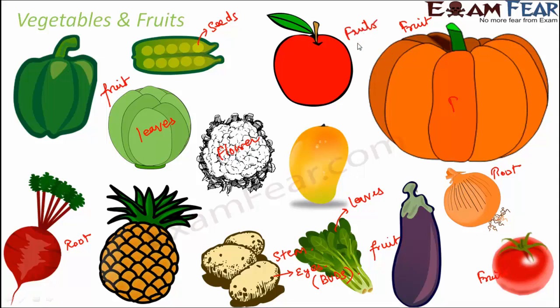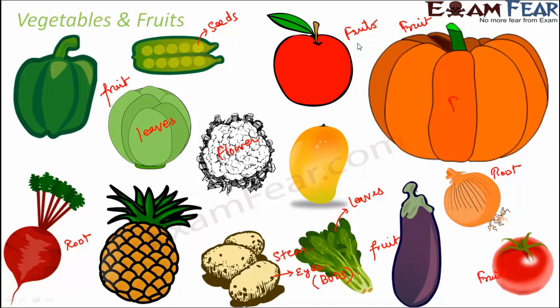Now, the controversy is that we call apple, mango, banana, pineapple as fruits, but when it comes to tomato or brinjal, we do not call them fruit. We categorize them as vegetables, but actually they are also fruits of some plants, whether it is capsicum or tomato or brinjal. So this way you see, all the vegetables which we eat are actually different parts of plants.